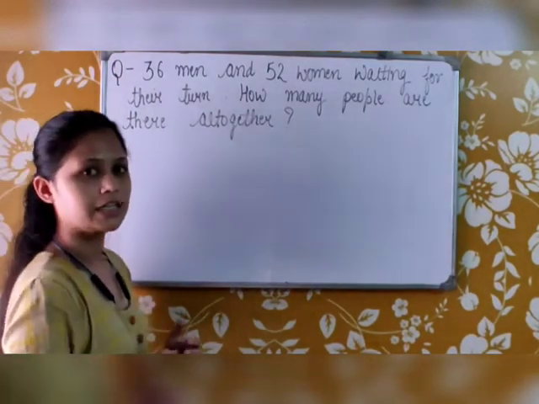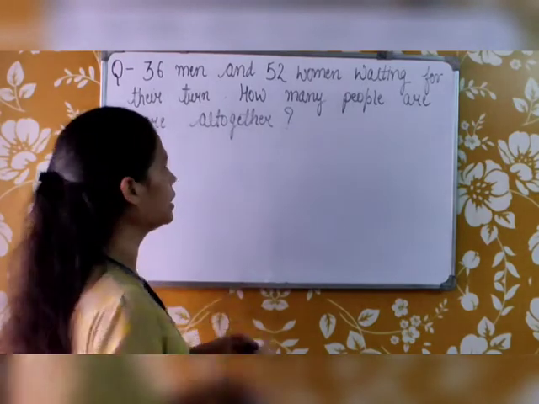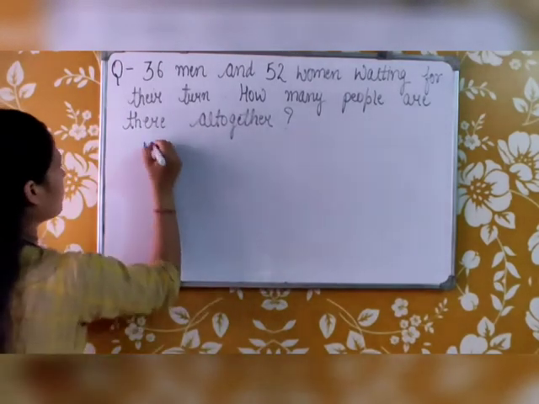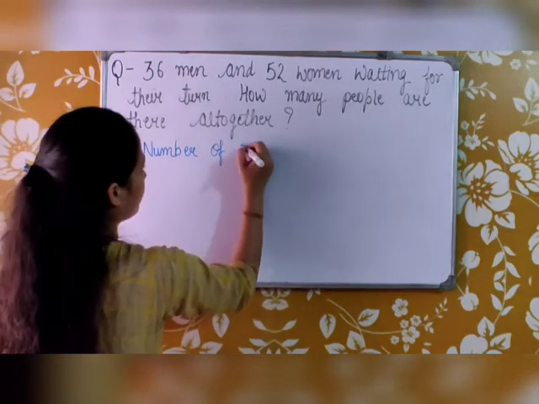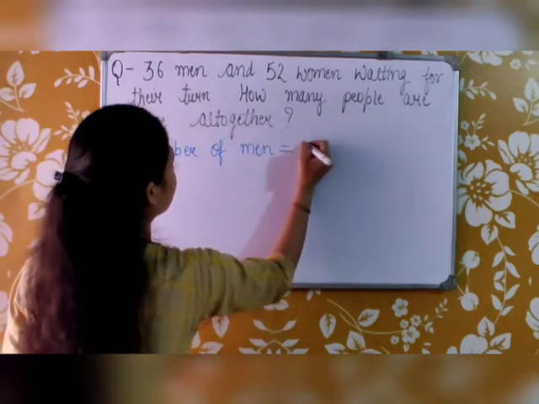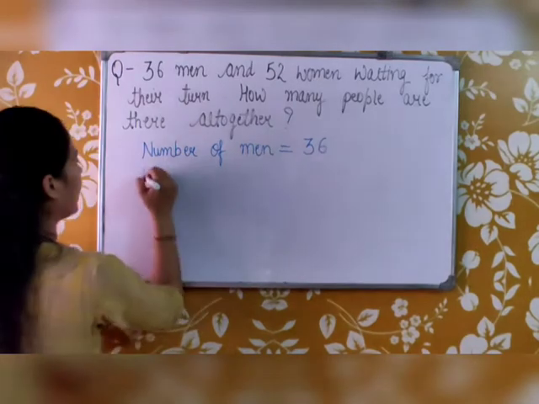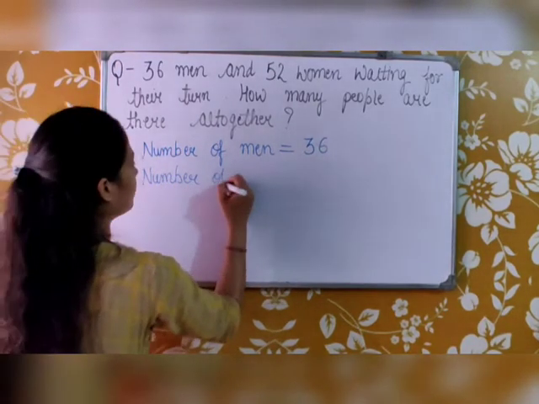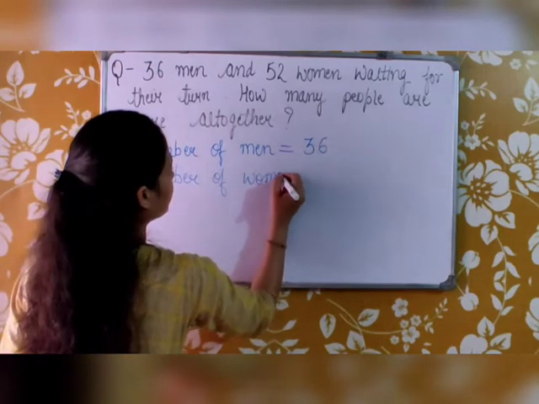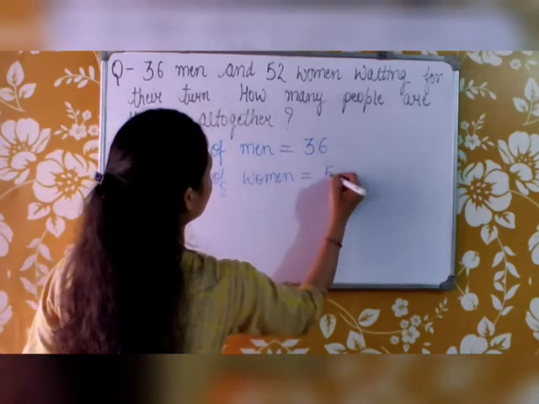Let's see. The number of men waiting in line is 36, and the number of women waiting in line is 52.